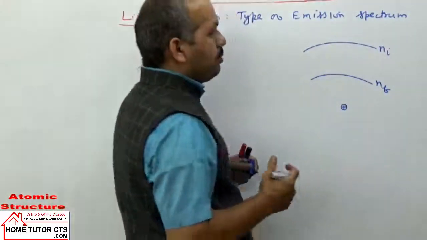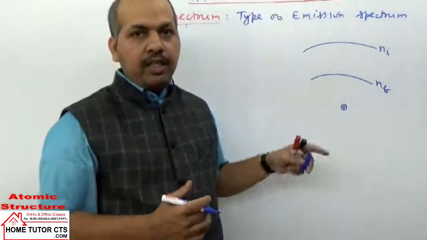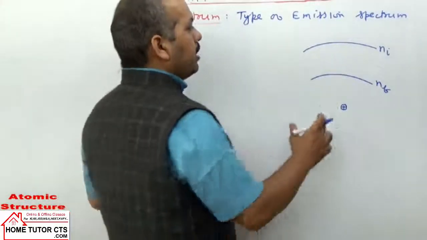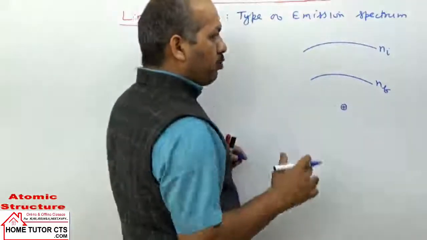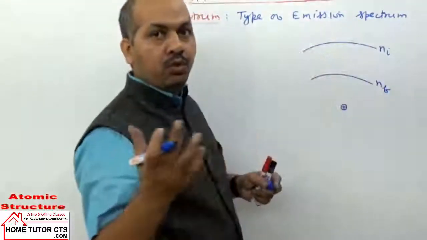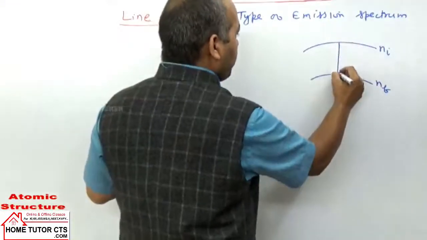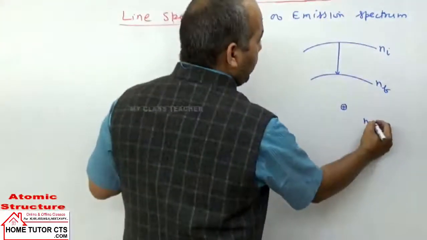Actually, electron can jump from higher to lower level. They can follow a number of patterns possible. So I'm just writing here: Nf can be one or more than one, so Ni can be two or more than two, different values. So electron jumps from this to this level. Ni is here more than Nf.